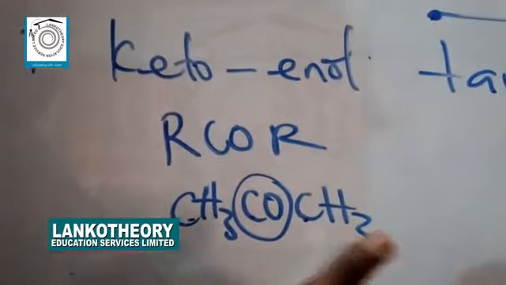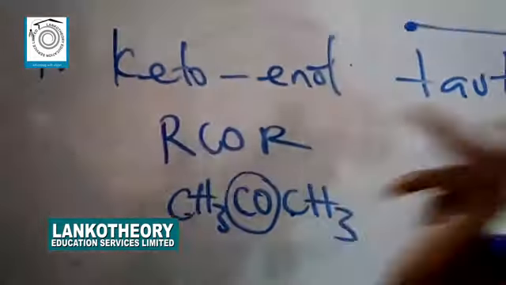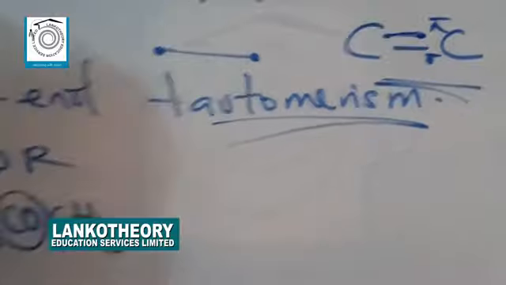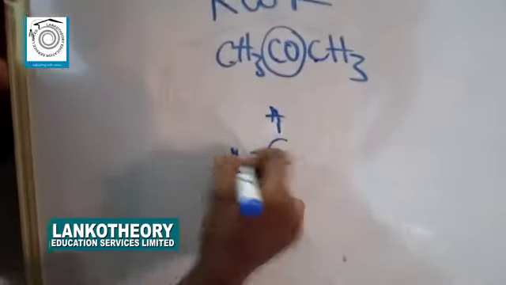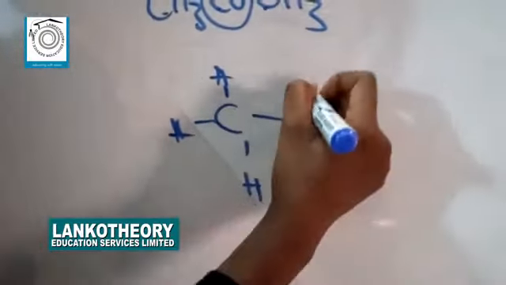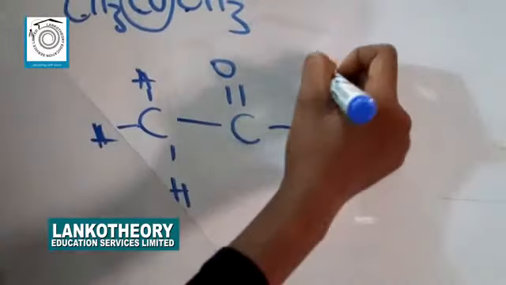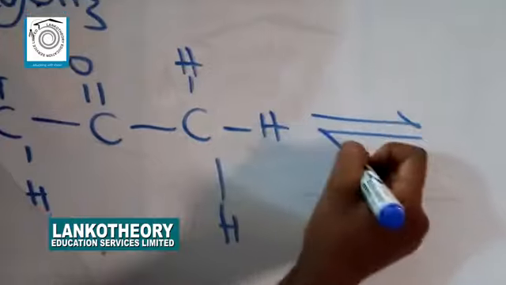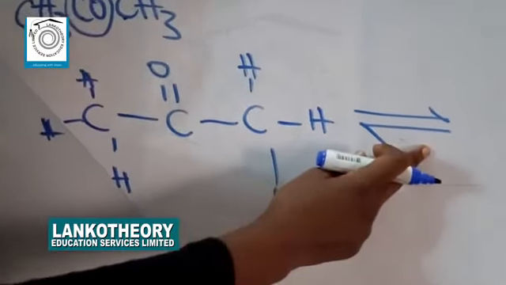Now, we are now going to convert this to an alcohol product using tautomerism. So I'll now draw the structure so that it is seen properly. C double bond O, CH3. And remember that this process occurs in dynamic equilibrium. This represents tautomerism.